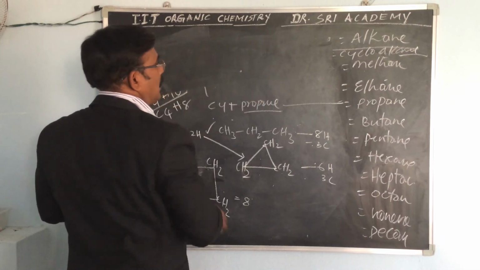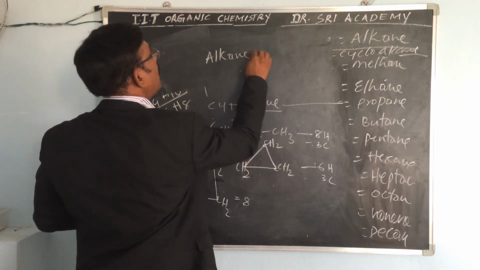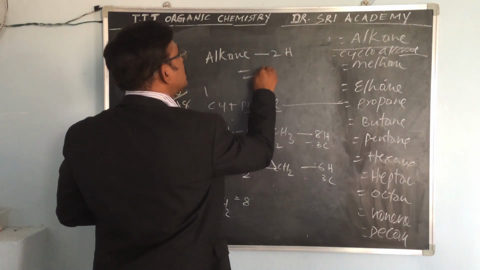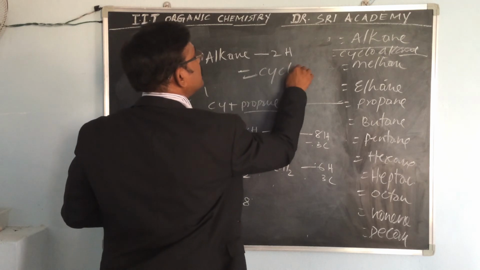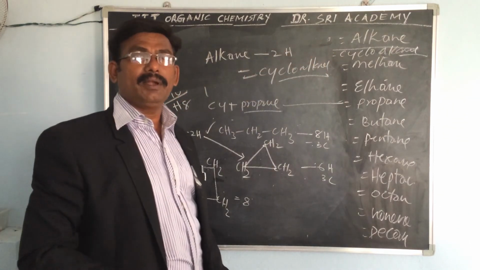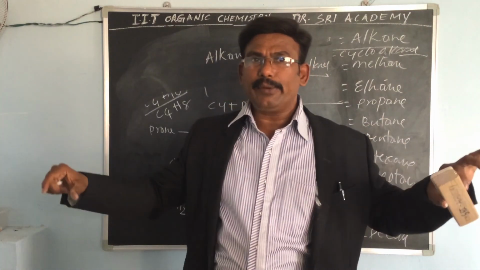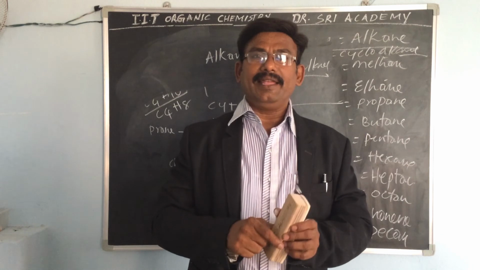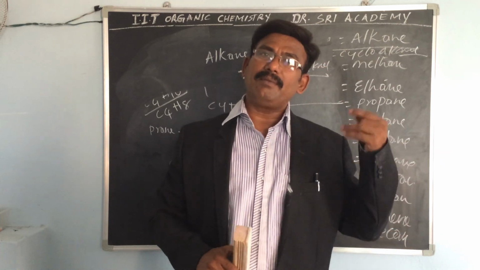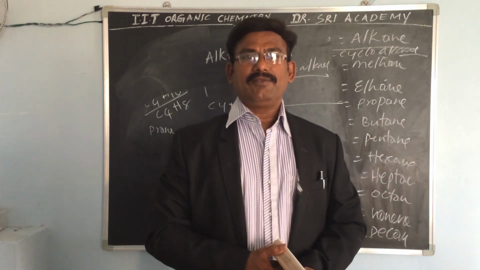So a simple thing: alkanes minus 2 hydrogens is called cycloalkanes. Just remember, from the chain you remove 2 hydrogens and attach it into a ring. So it is a loss of 2 hydrogens from the chain form of alkanes to give the cyclic form.